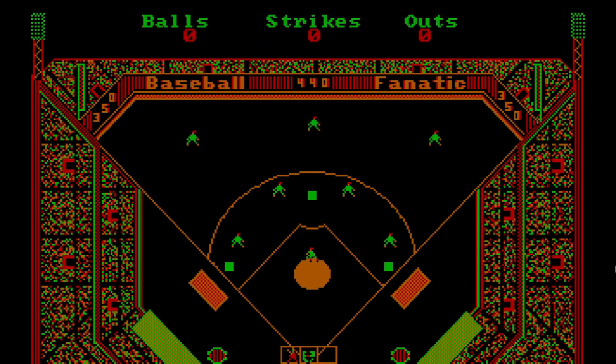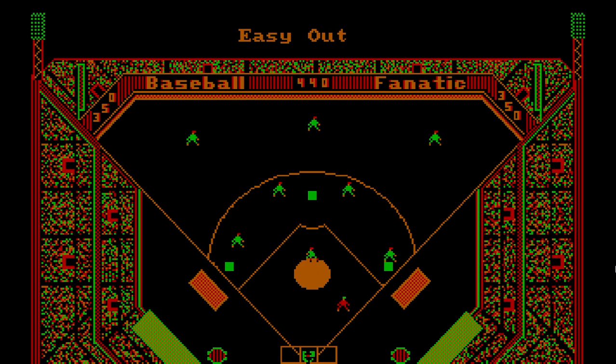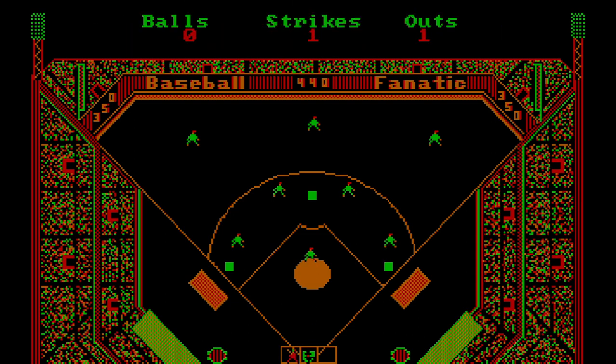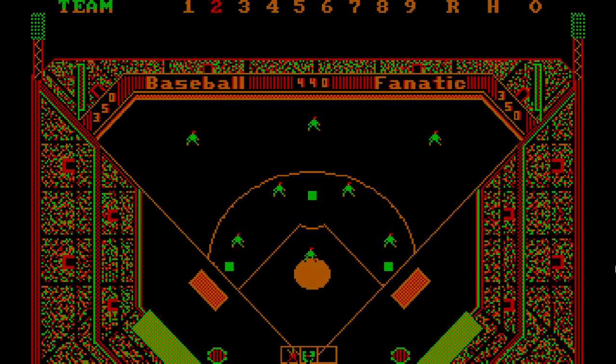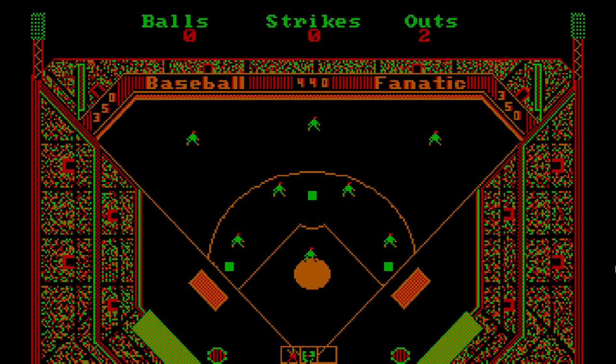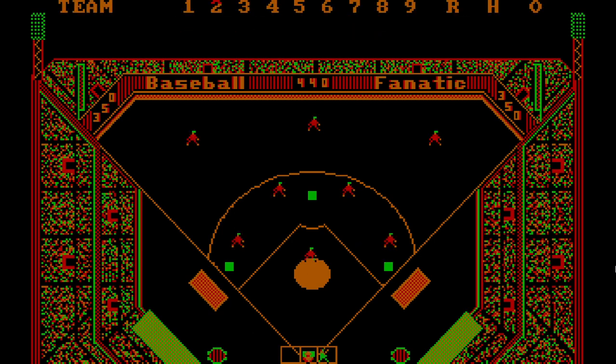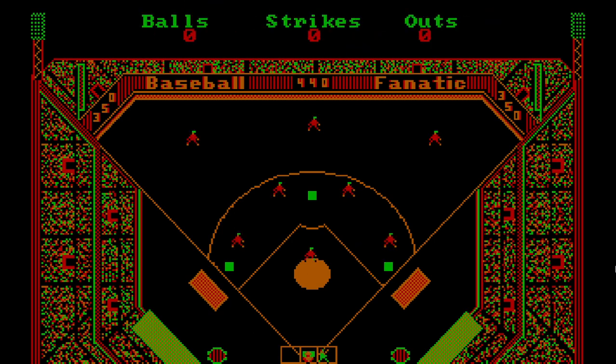I think I got the APBA game for that, I think that was the Random House version, but for my Apple II at that point. And Earl Weaver Baseball came out a little bit later, I think, for the Apple, but I don't know. This one, I don't recall playing a lot of innings with this, so.